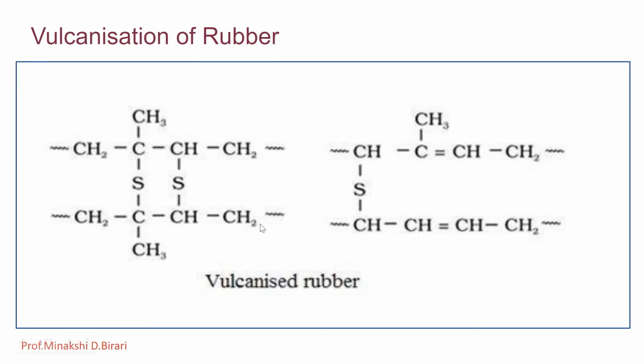So for vulcanization, about 10% by weight sulfur is added to the rubber. If excess sulfur is added, that produces a very brittle and inelastic substance called ebonite.